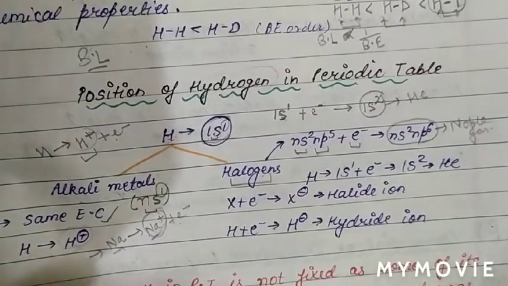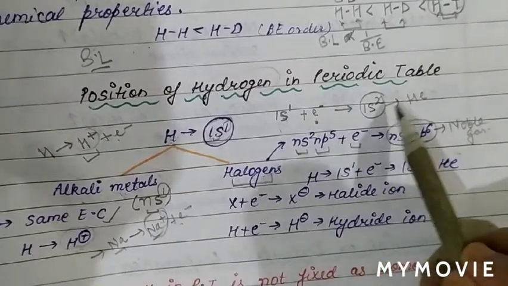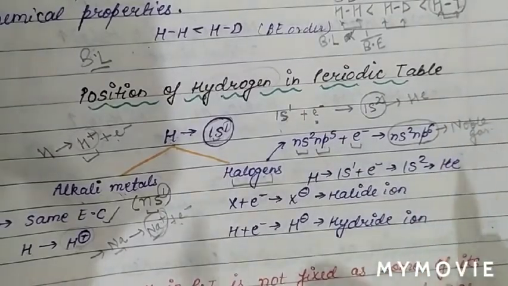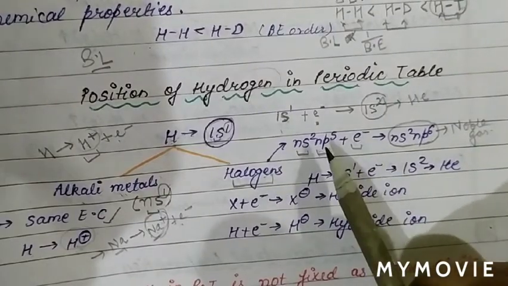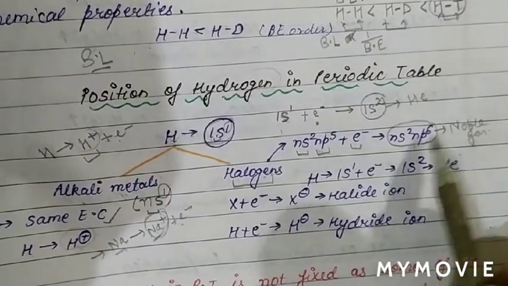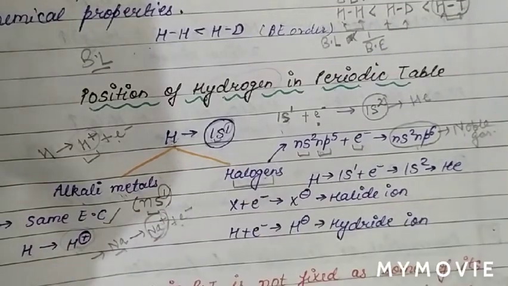So we can see that hydrogen, after gaining one electron, converts into a noble gas configuration. In the same way, halogens also gain an electron and convert their electronic configuration into that of a noble gas. So this is the point of resemblance between hydrogen and halogens.